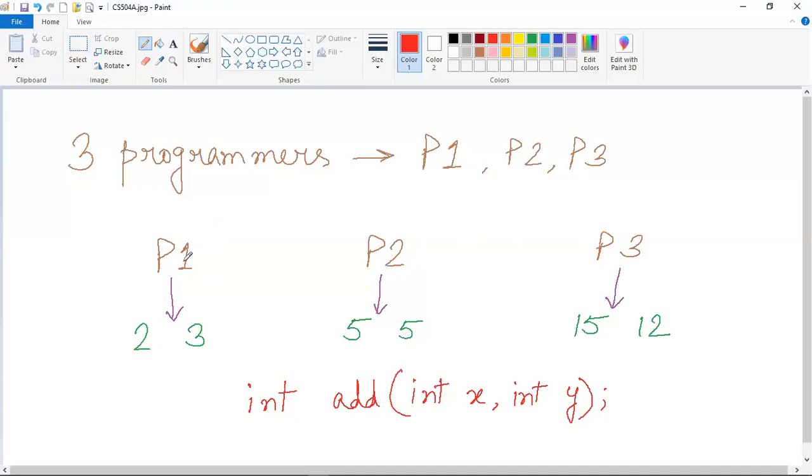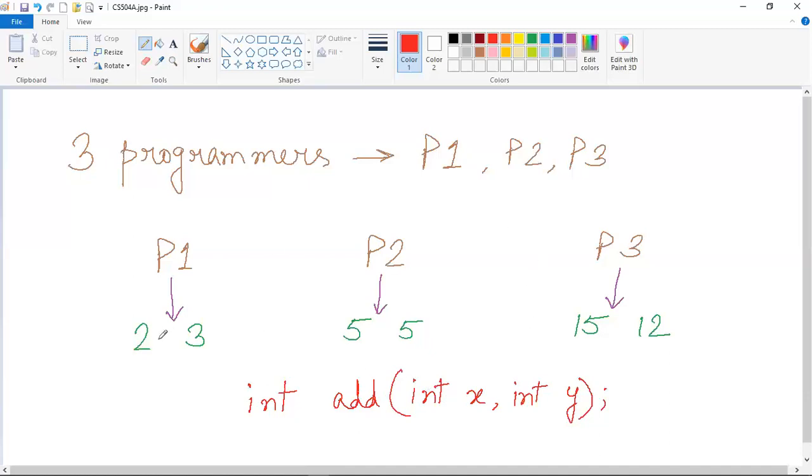That means P1 will implement this method signature according to his or her logic. P2 will implement according to his or her logic. Similarly, P3 will also implement according to his or her logic. So in this case, we can see that providing this method signature is a very efficient way using which we can provide the information to the programmers that we want to tell them.